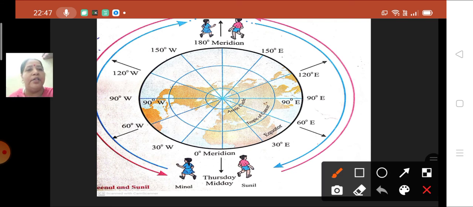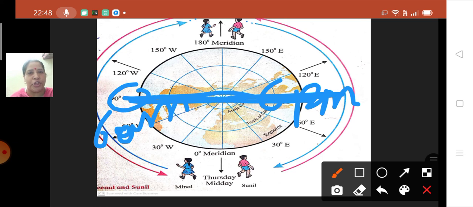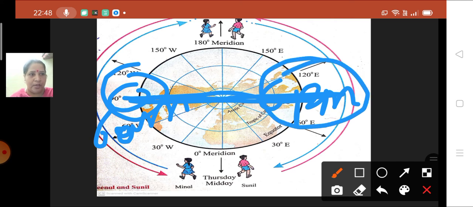You can see over here at 90 degree west, what was the timing? It was 6 a.m. Okay, and now if you see 90 degree east, it is 6 p.m. Okay, 6 a.m. and 6 p.m. You can see this straight one, longitude, opposite longitudes there. Okay, here it is 6 a.m. So here it is 6 p.m. Okay.